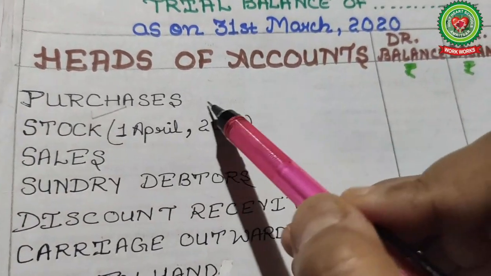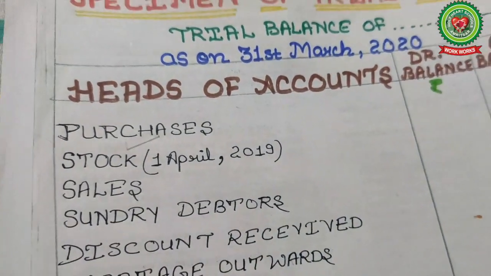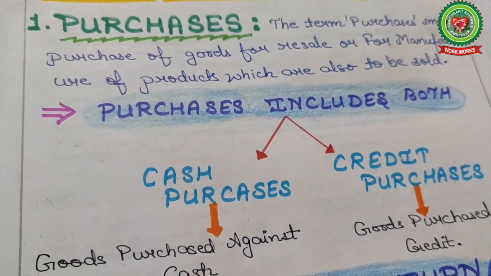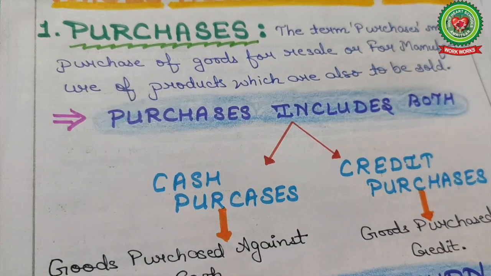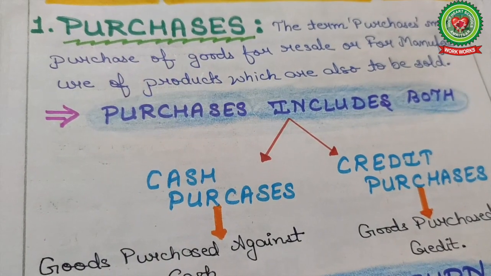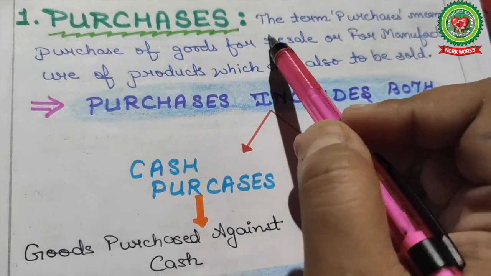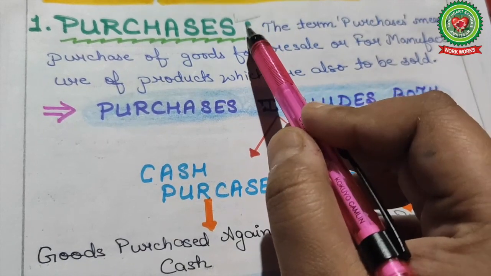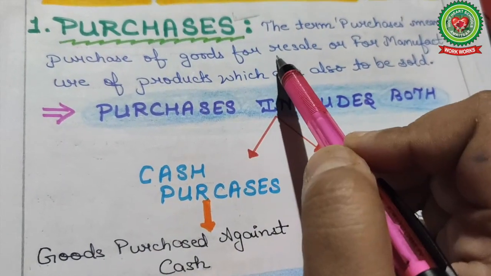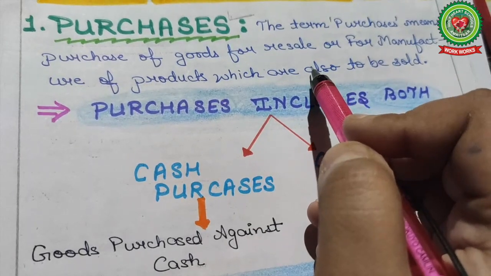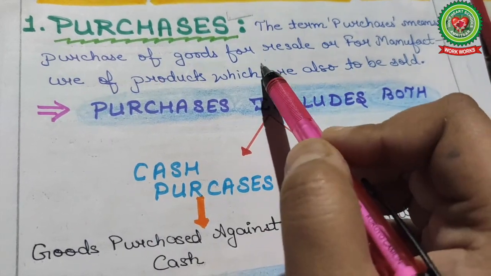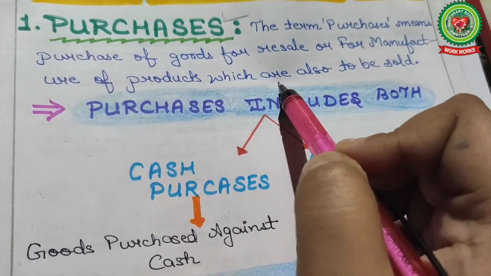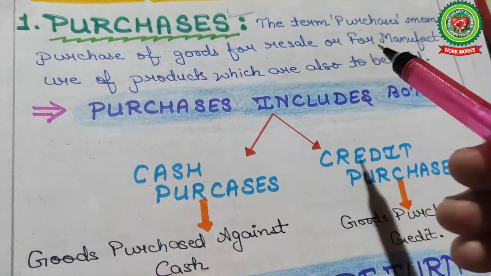Number one, purchases. The term purchases means the purchase of goods for resale or for manufacturing of products which are also to be sold. Sometimes you purchase finished goods, put your label on them, and ultimately sell the goods to customers. Sometimes you also purchase raw material for final products, manufacture them, and then sell them in the market.